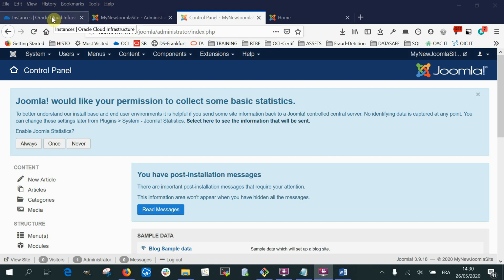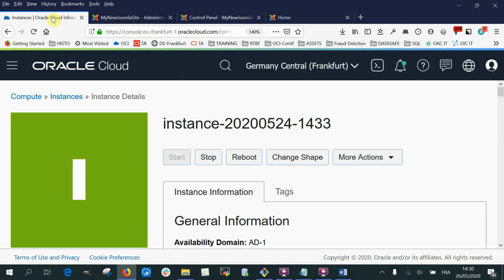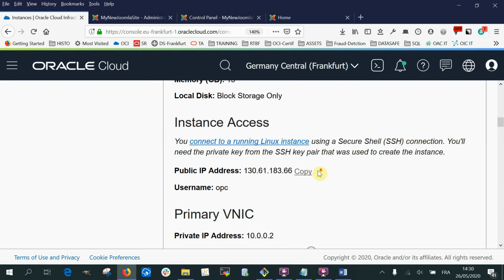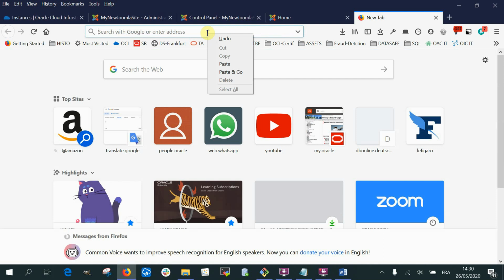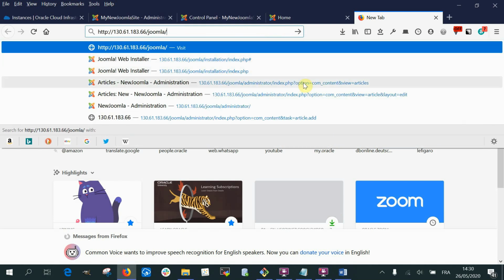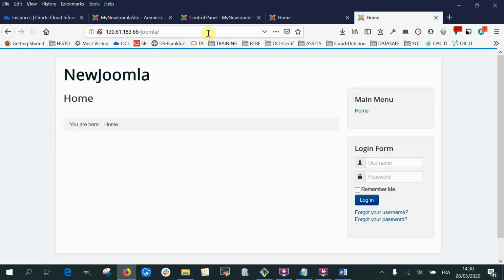So I will show the custom image functionality in OCI, which is a paid feature. The free tier account has to be upgraded to a paid account in order to use this feature. So here I am in the paid account. I have an instance. This instance is another Joomla website, exactly the same process that we did earlier. We have this IP, and if I connect to this IP, we see we have exactly the same website that was just created.